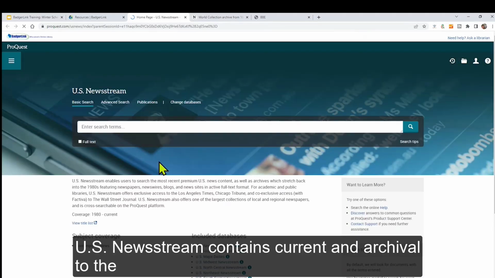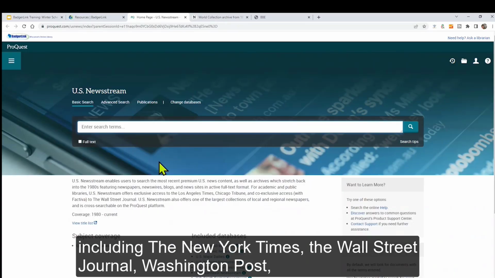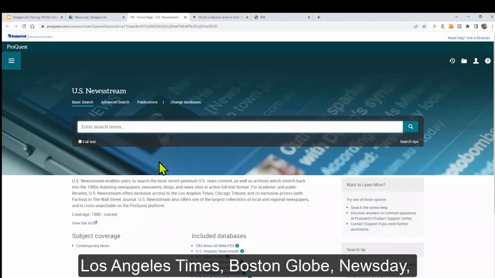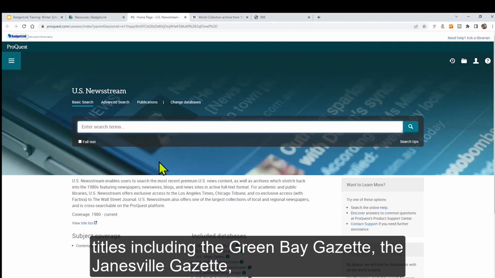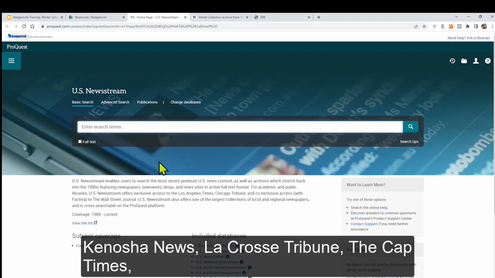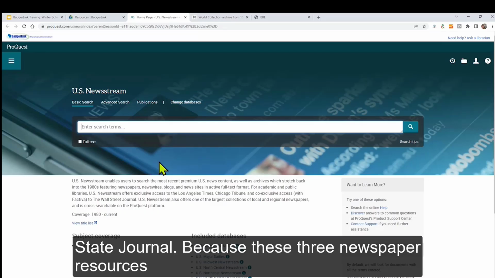US Newsstream contains current and archival to the 1980s US news, featuring national and regional sources including the New York Times, the Wall Street Journal, Washington Post, Los Angeles Times, Boston Globe, Newsday, and Chicago Tribune, as well as 26 Wisconsin titles, including the Green Bay Gazette, the Janesville Gazette, Kenosha News, La Crosse Tribune, the Cap Times, Stevens Point Journal, Wausau Daily Herald, and Wisconsin State Journal.